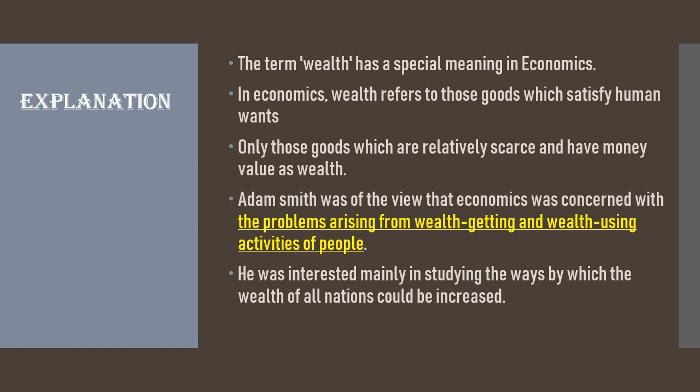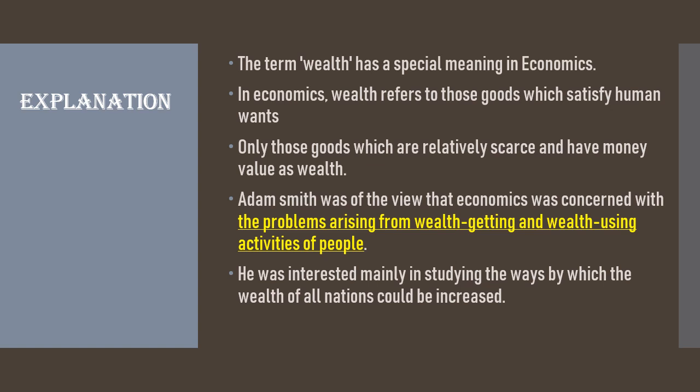So this definition tells us about the way by which the wealth of a nation is increased, which means economic development. To increase wealth, production of material goods has to be set up. There are two ways to increase the wealth: by increasing the demand for goods or by increasing the supply of goods.